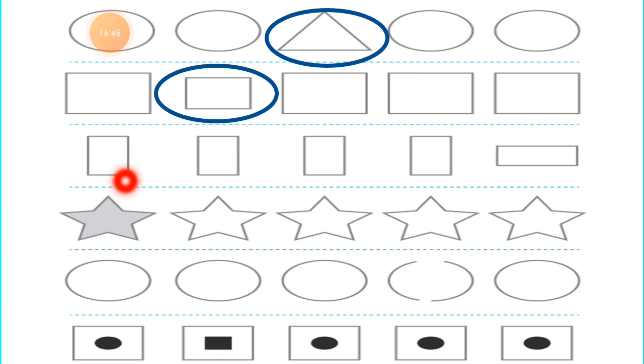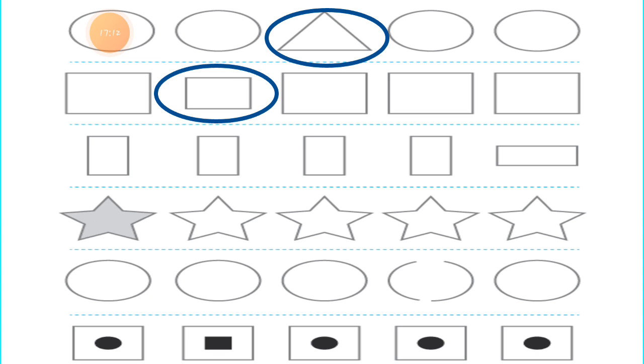Now the next one, the third row. Here is a square. Here is also a square. Here is also a square, square and rectangle. So from the given 5 shapes, 4 are squares and 1 is a rectangle. So which one is the odd one?